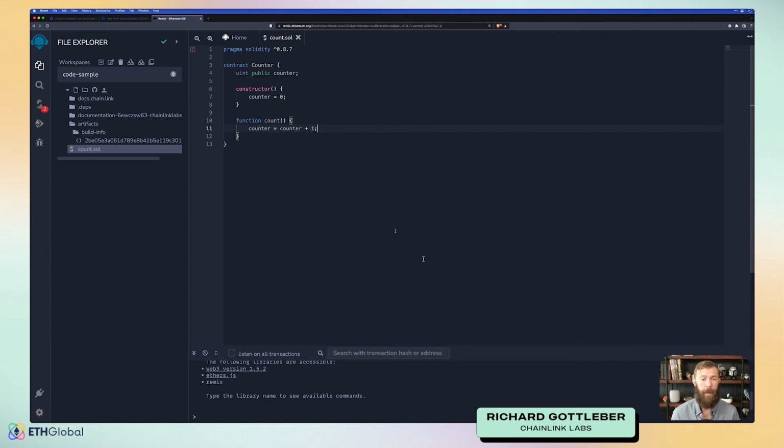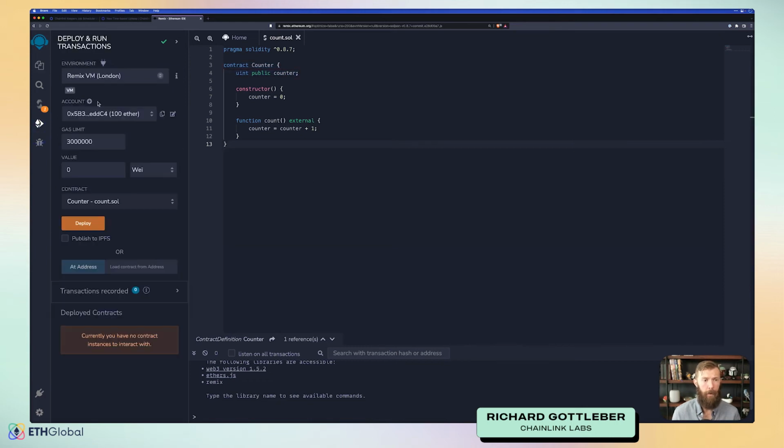This will allow us to increment our counter. Now this function, we're going to need to call from outside of our contract, so it will be external. That means that we can call it from outside, but not inside. And that's it. This is our entire contract. It looks like I'm missing a semicolon up here. Make sure you have your semicolons. And yeah, we've got our contract.